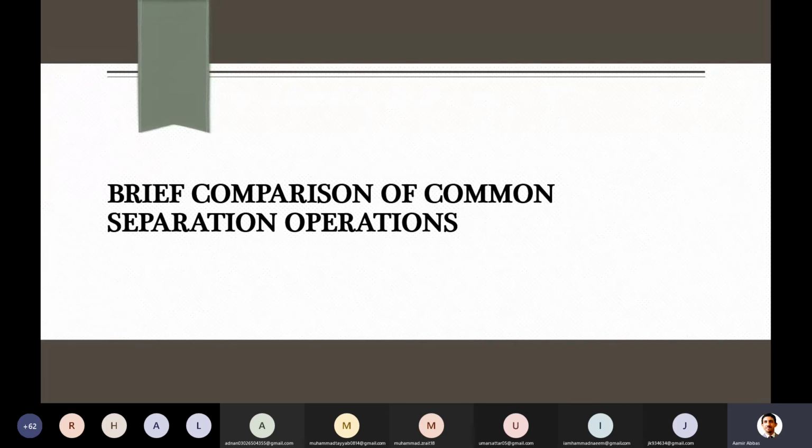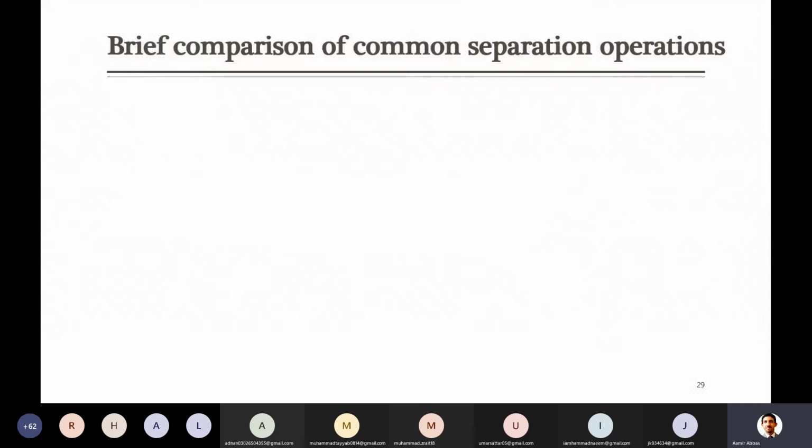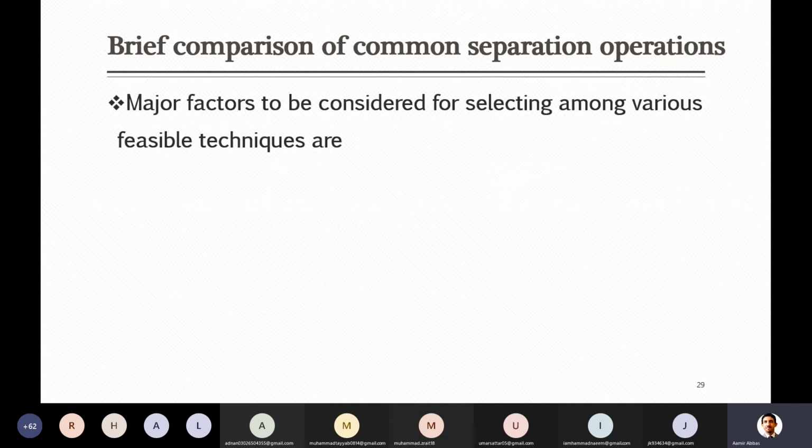So let's talk about this brief comparison of the common separation operations. Up to here, you have seen just the initial general categorization. Then under each category, you have seen a number of techniques which come under the same category. So now, after looking at all these techniques, which one do we have to select? Here we will discuss a brief comparison of all these common separation techniques.